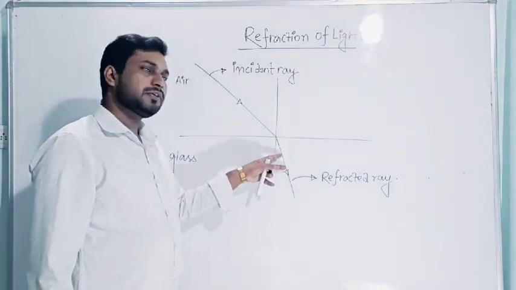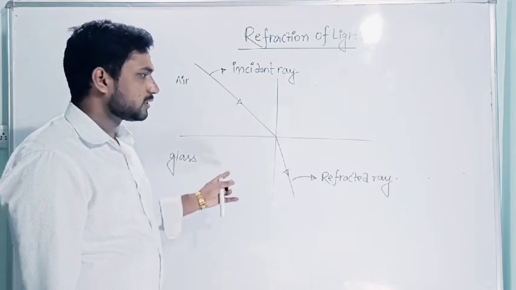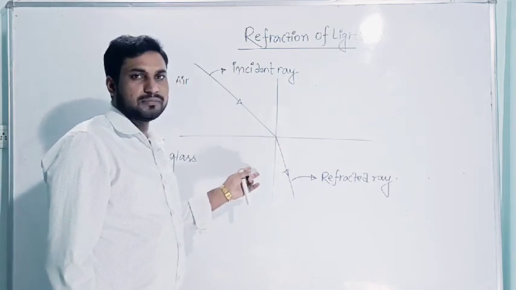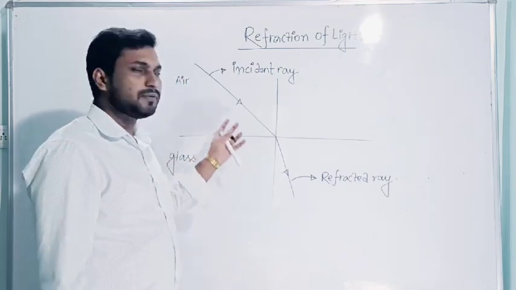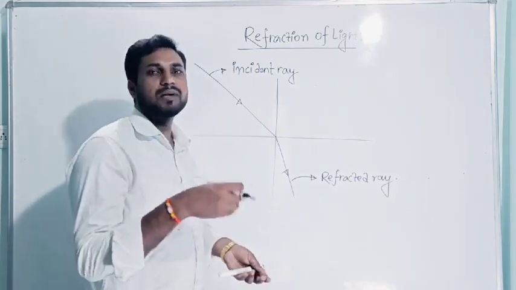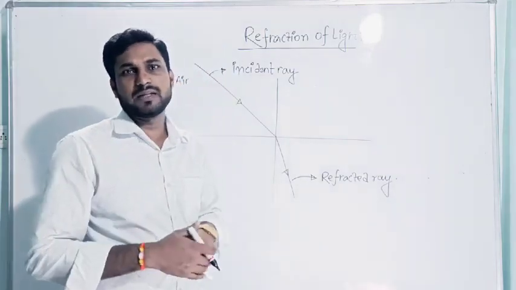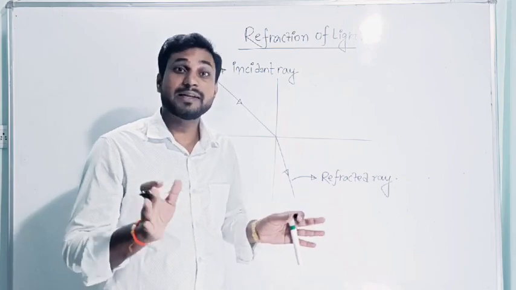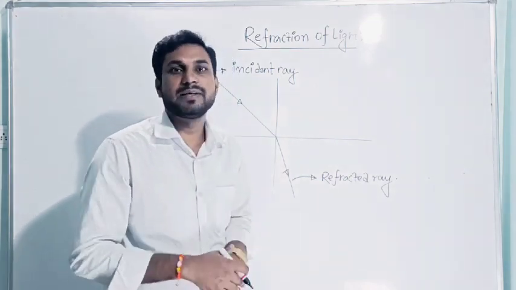Here, after refraction, it will also travel inside the glass. It will travel in a straight line if the glass is homogeneous, or it can be water also. It can be a different medium. If it enters from glass to water or water to air, then it will also change the path. Light will change the path at the interface of two media, not inside the medium.